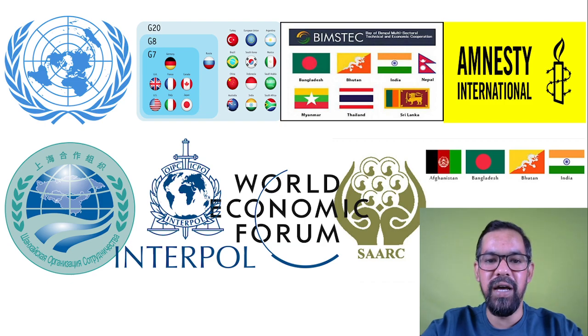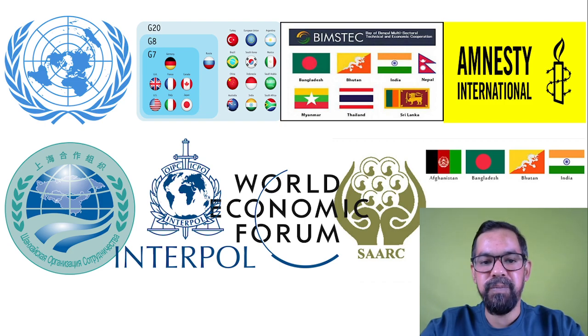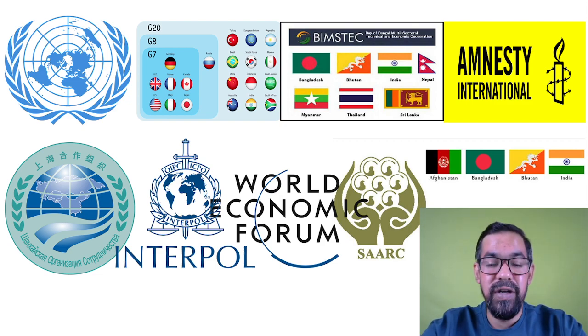This video onward, we are going to learn about international organizations and groups. We have so many international organizations like the United Nations, Group 7, Group 8, BIMSTEC, Amnesty International, Shanghai Cooperation Organisation, Interpol, World Economic Forum, ASEAN, SAARC, BRICS. We will learn about these organizations one by one, and develop the fundamentals about them, their mission, vision, roles and responsibilities and everything.